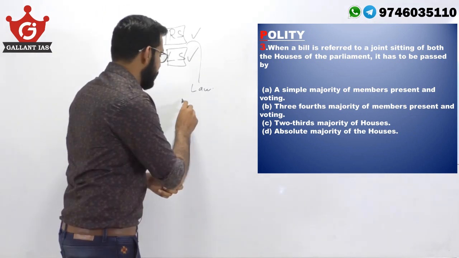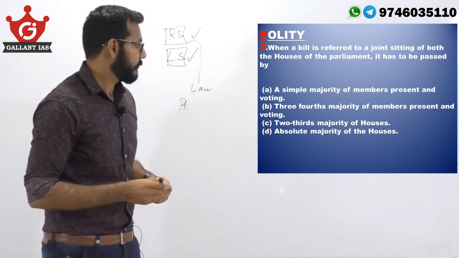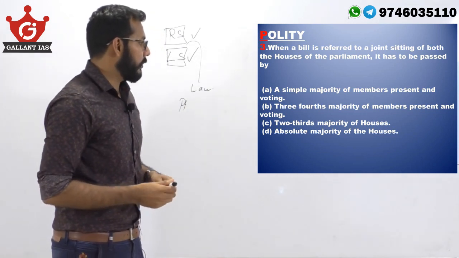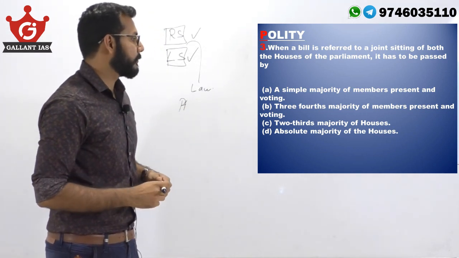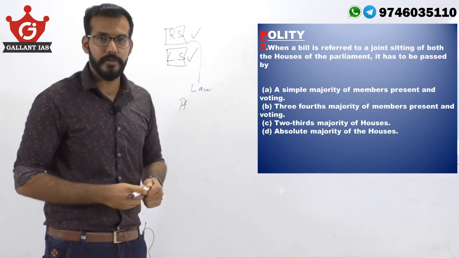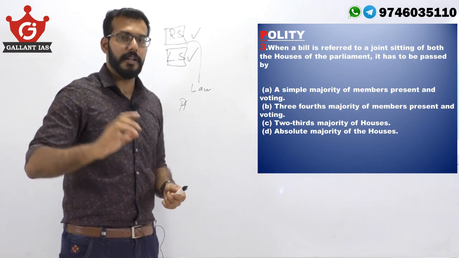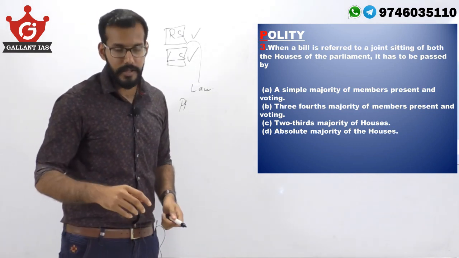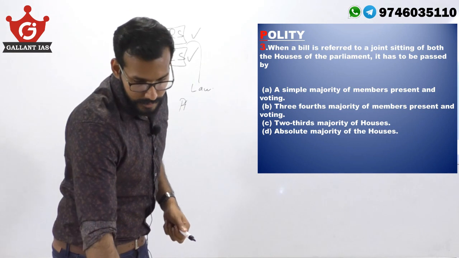That means our answer is A. We do not need a 3/4 or 2/3 majority of the house or the absolute majority. All we need is a simple majority to get a bill passed in the joint sitting of the Houses of the Parliament. Let's move on to the next question.